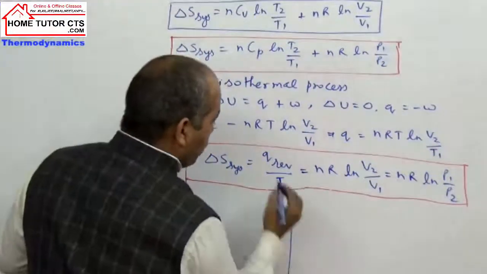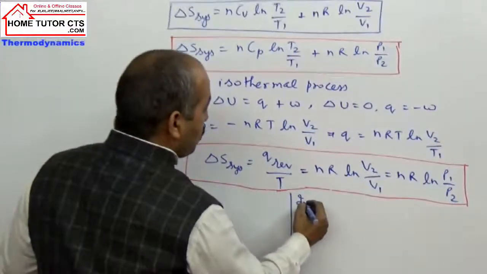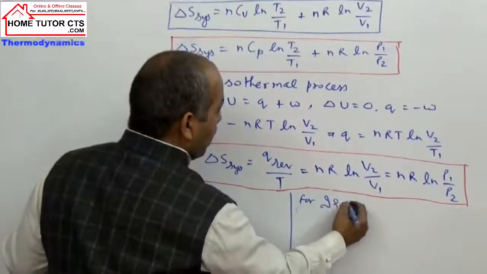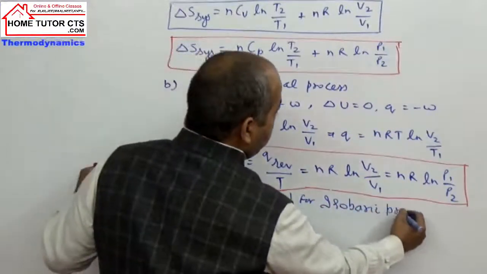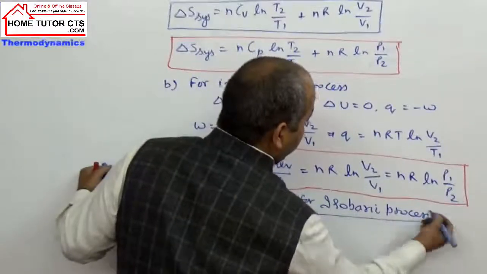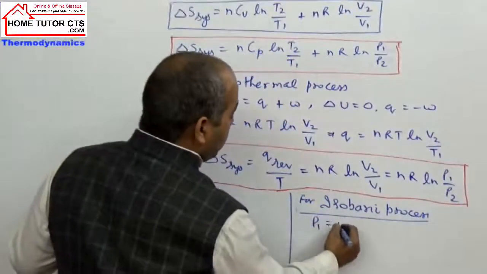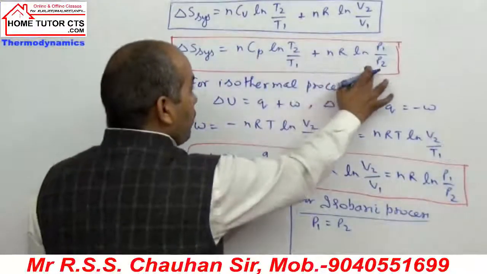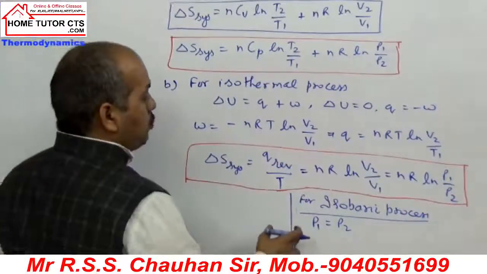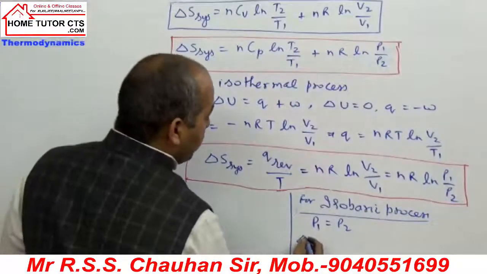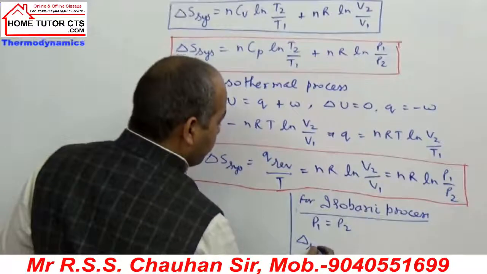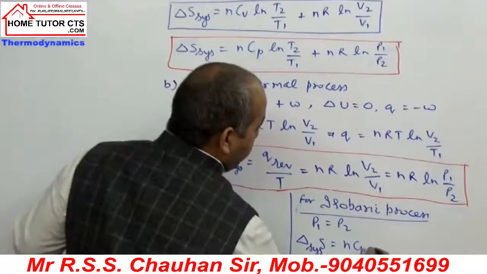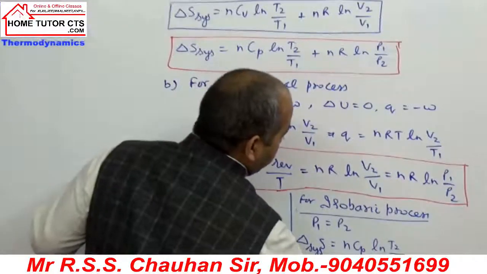Next we can take the isobaric process. In the isobaric process, pressure remains constant, so P1 is equal to P2. So when we have the same pressure, we can write delta S system is equal to nCp ln T2 by T1.